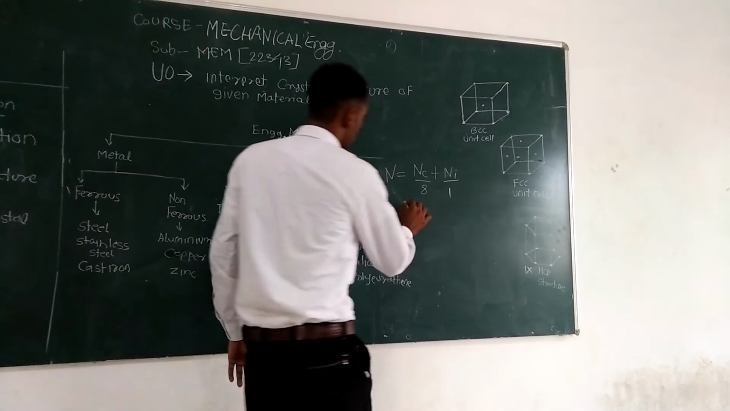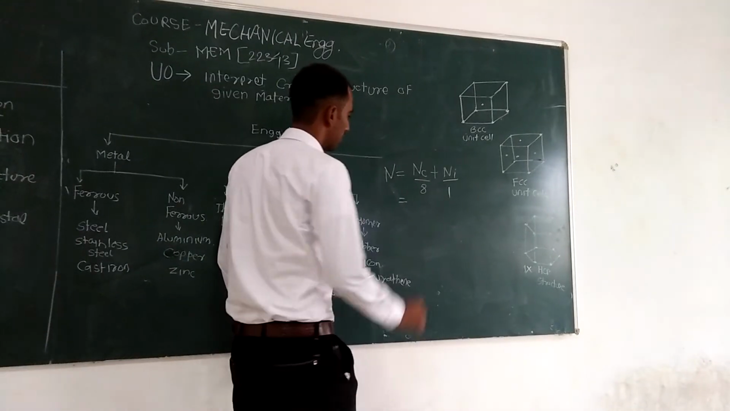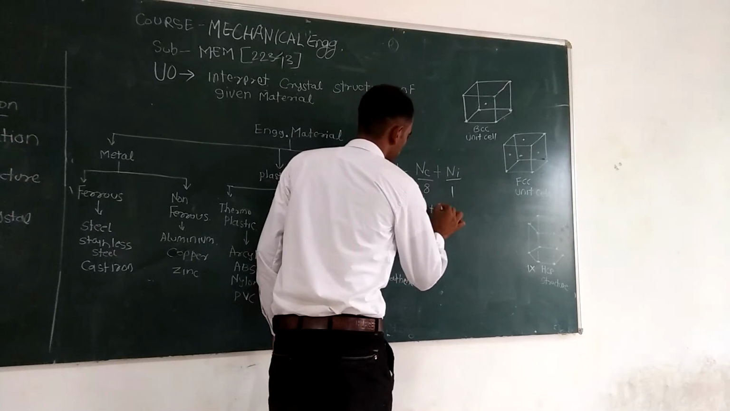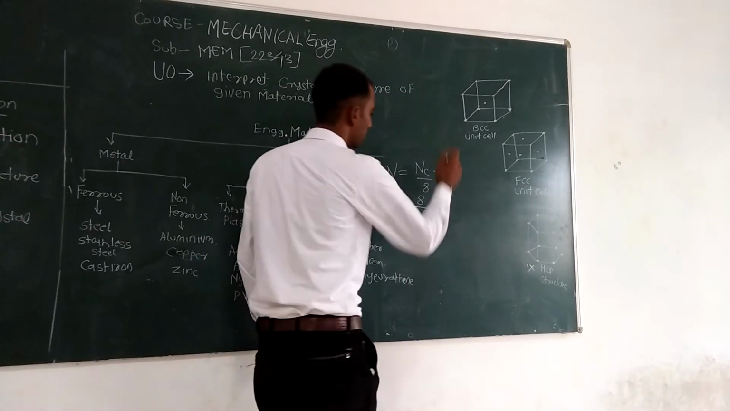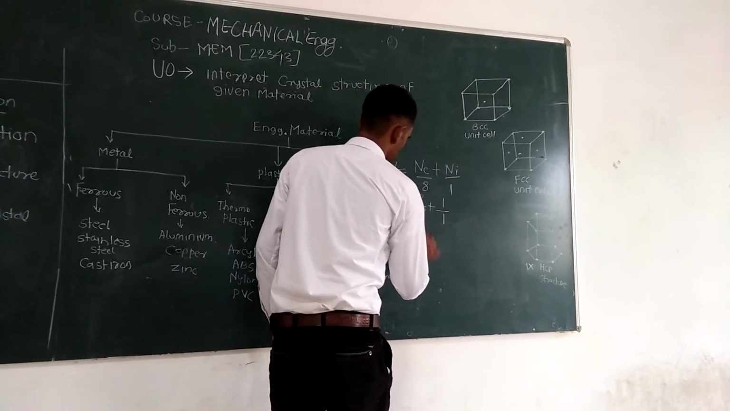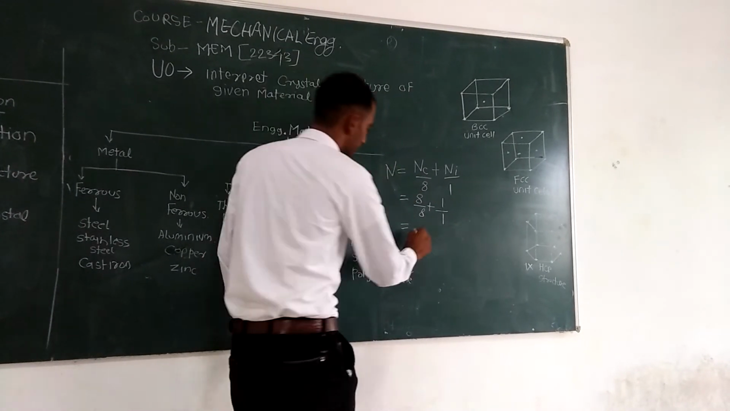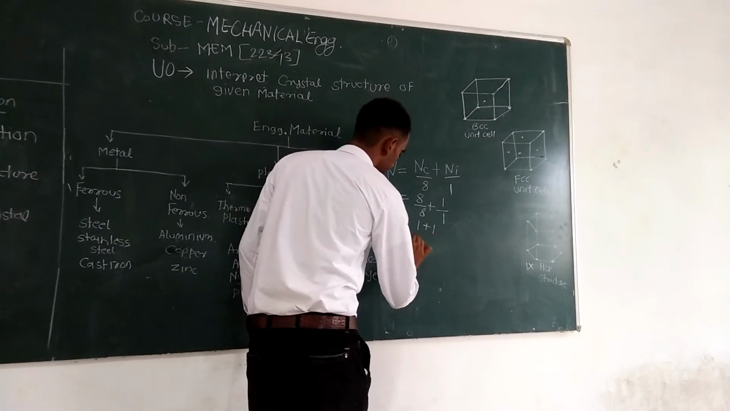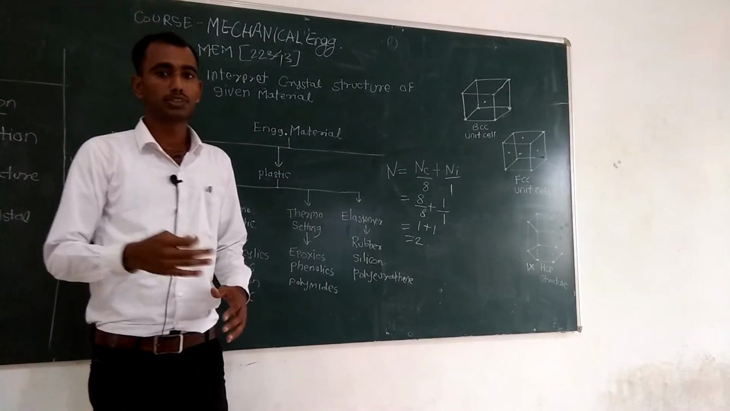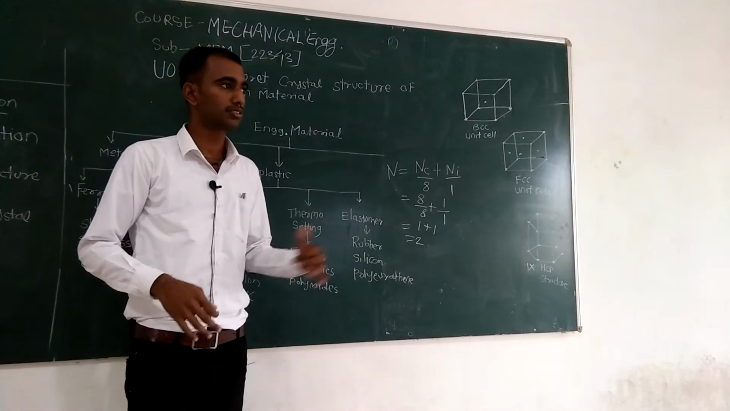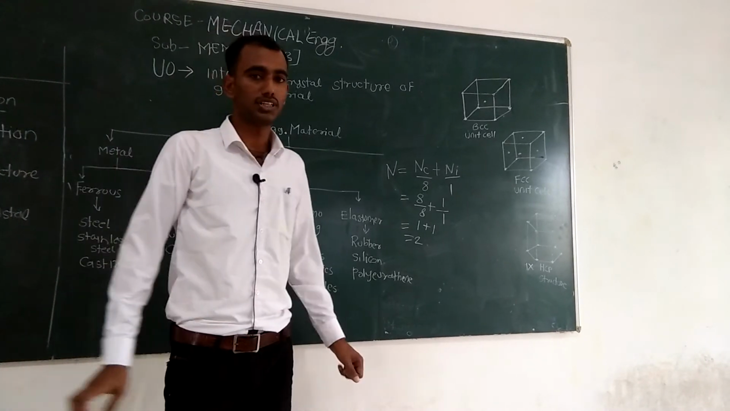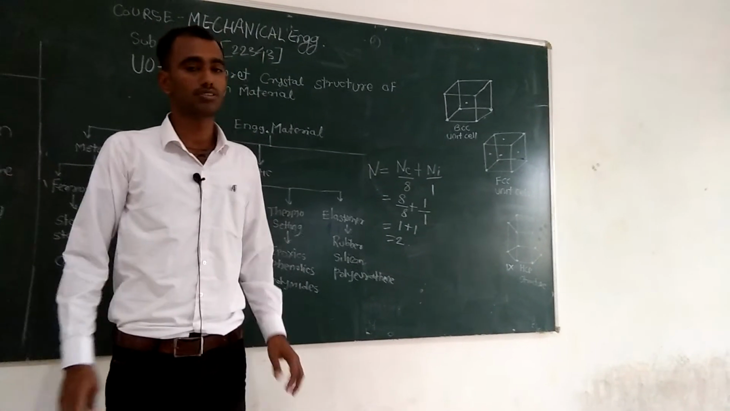So the number of corner atoms is 8 divided by 8, plus n suffix I, which is the interior atom, that is 1 in the BCC unit cell. So by calculating this, we get 1 plus 1 equals 2. So the number of atoms per unit of BCC structure is 2. Now the next one is the FCC unit cell, that is the face centered cubic structure.